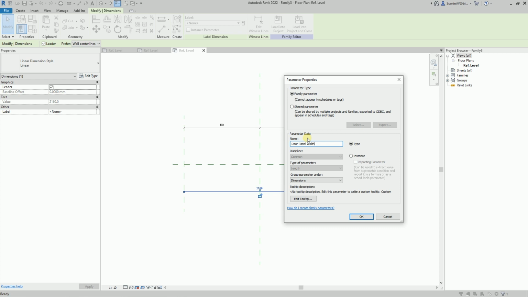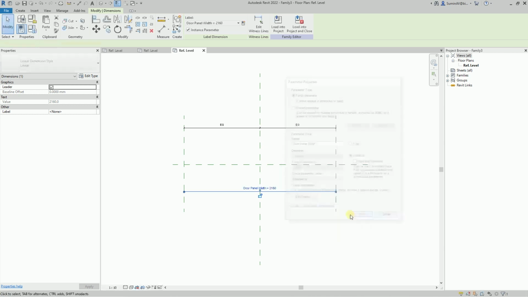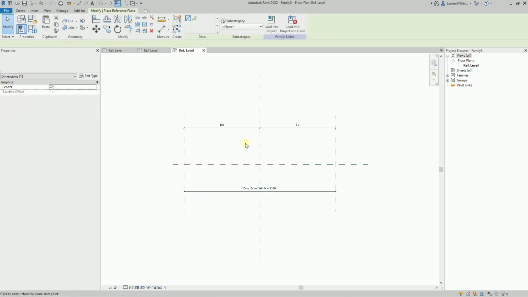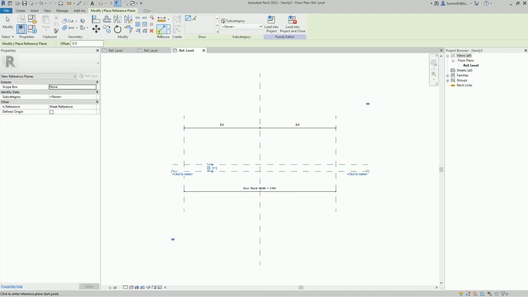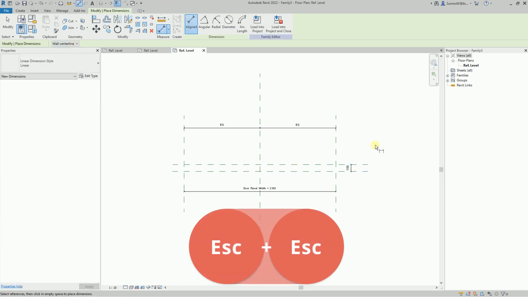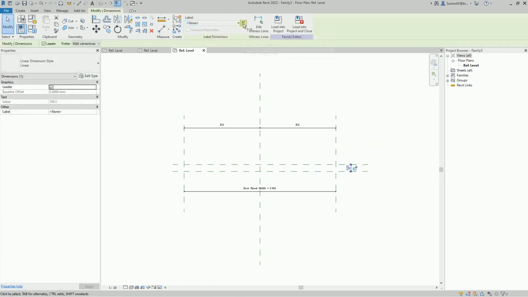We are creating a nested family, so it is more convenient to make all the parameters here into instance parameters. We also need a plane defining the gap. Let's create a parameter.